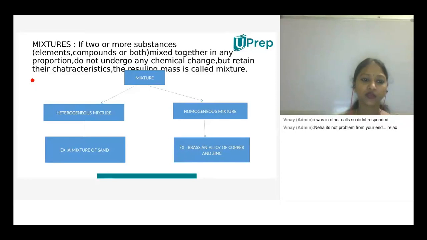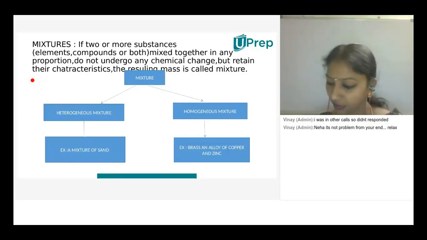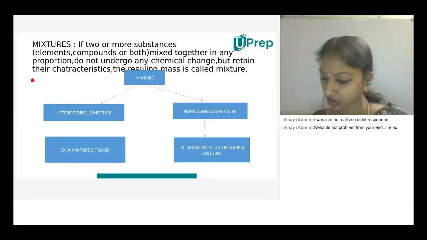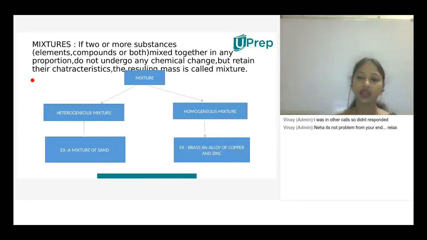So when we have seen the compounds, they have components in a definite proportion.